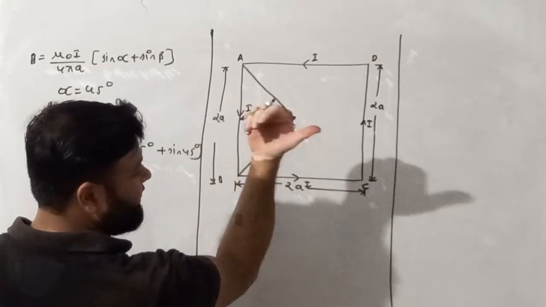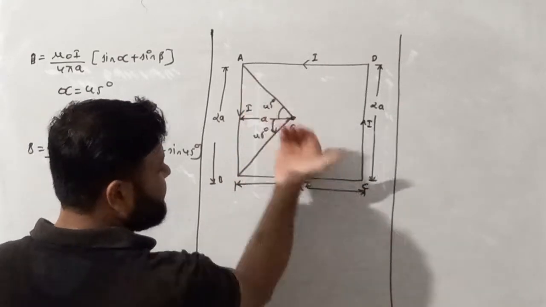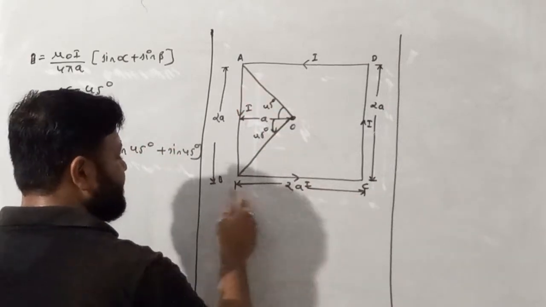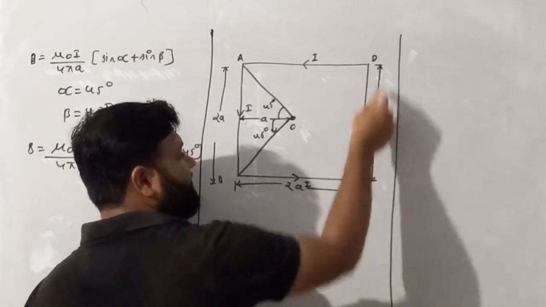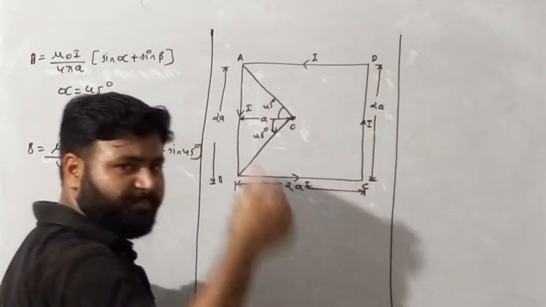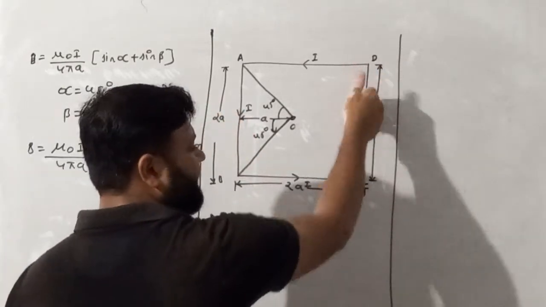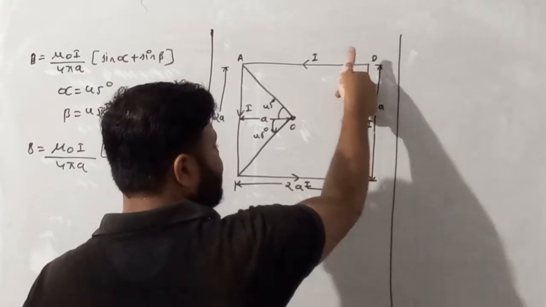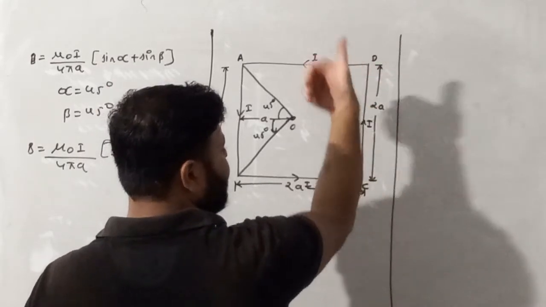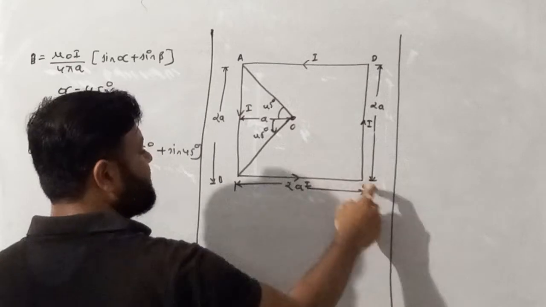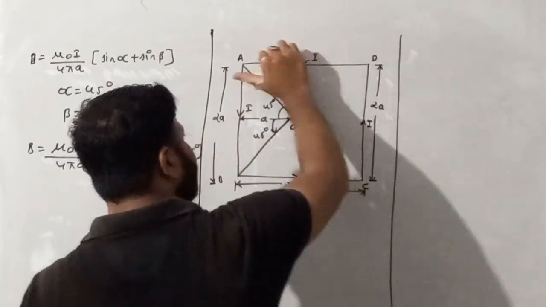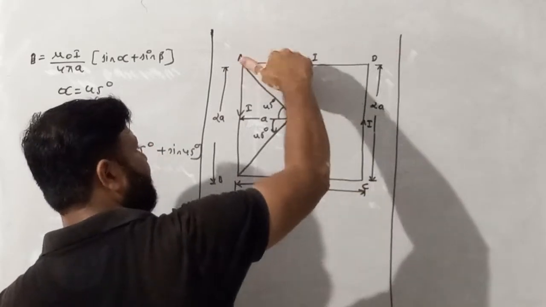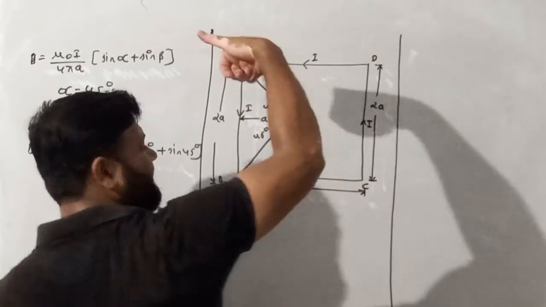Curling of finger comes outside, so we can say the magnetic field is outward due to this BC side also. Similarly, let's check the direction of magnetic field due to CD. Place your thumb in the direction of current and curl the finger. The curling comes outside. So this side also carries magnetic field at O outward. Similarly, place the thumb in the direction of current, curl the finger, again the curling is outward.